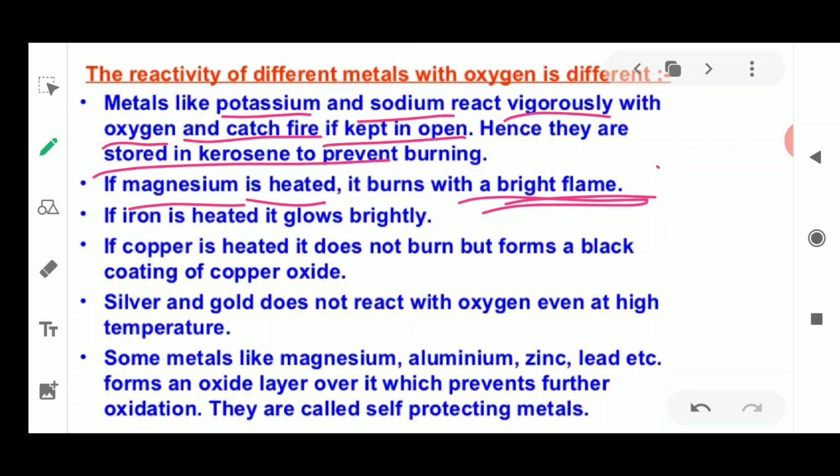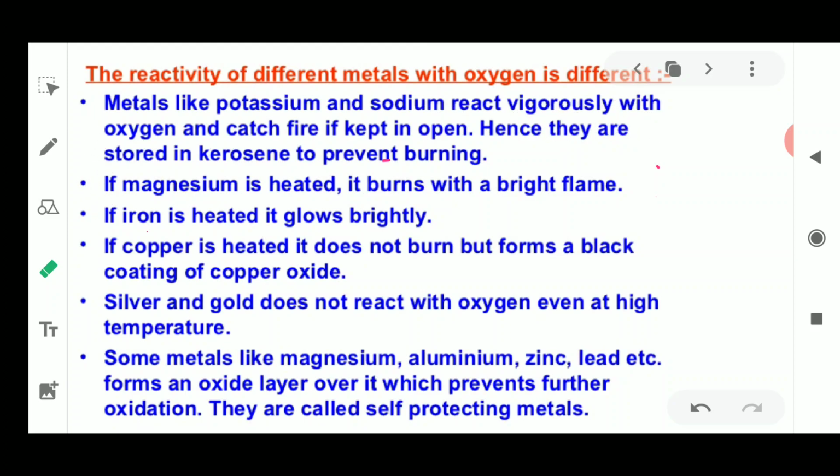So first we have seen that some metals which react vigorously, that is potassium and sodium, catch fire. Next, if we heat magnesium, it burns with a bright flame. If iron is heated, then it glows brightly. It is not catching fire, it is only glowing brightly. You can see the red color of the iron because it is kept at high temperature, so it becomes red hot. It glows brightly. I have not written here that it burns brightly.